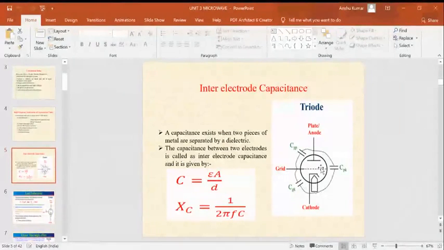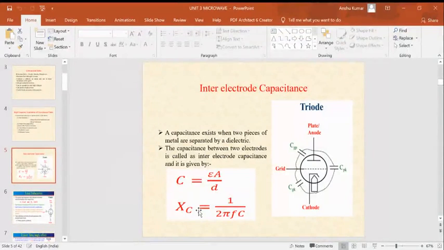Generally, the capacitance of two plates separated by a distance is given by C is equal to epsilon A by D, where epsilon is the dielectric constant of the material, A is the area of the plate, and D is the distance between the plates. The capacitive reactance is given by Xc is equal to 1 by 2 pi F C. From this, Xc is inversely proportional to frequency. As frequency increases, Xc decreases.